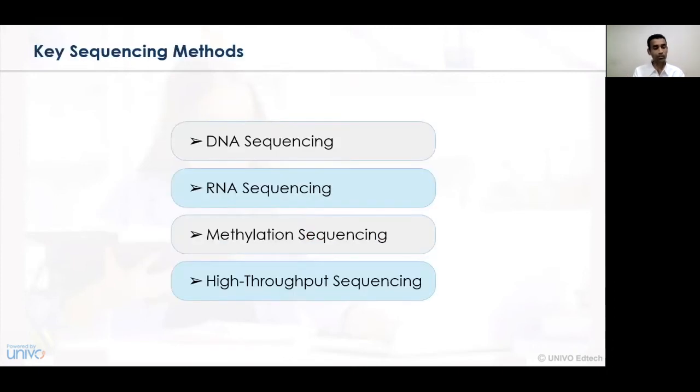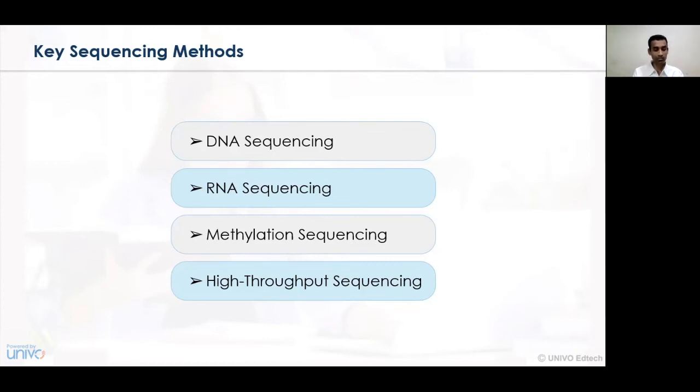Now let's understand what the major key sequencing methods are. Number one is DNA sequencing, number two is RNA sequencing, number three is methylation sequencing, and lastly high throughput sequencing. So in this way, based on either the DNA sequence or RNA sequencing, the sequencing of a certain product is designed, and accordingly it is in a horizontal position, vertical position, or a combined position.